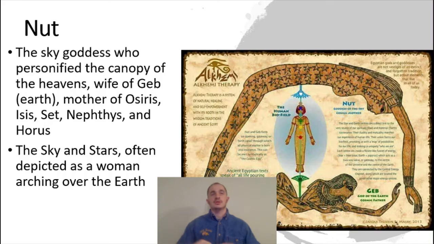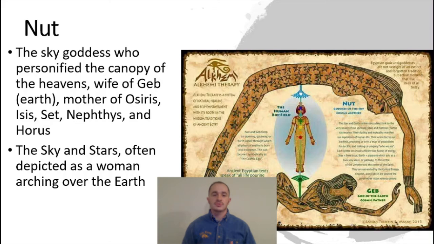So when you think about the stars that you see above, she would be the one that would encapsulate all of the stars and would be stretching from one side of the earth to the other, and would be like a protective net over all of the earth. So Nut is the wife of Geb, who is earth, which we're going to talk about in a little bit, and is mother of what would later be called the first five gods.